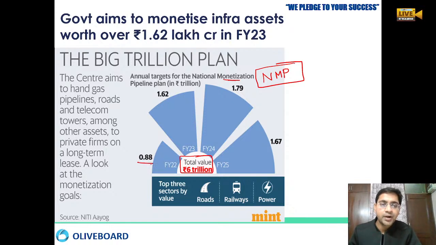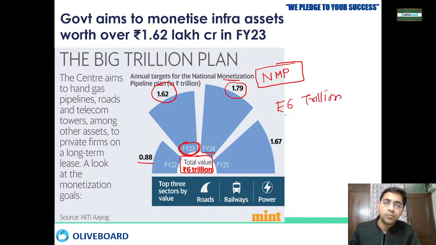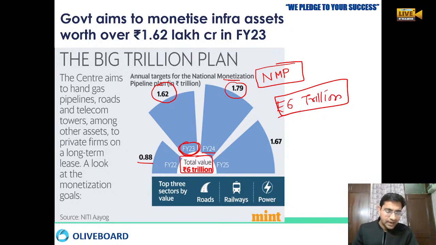We raised around 0.88 trillion rupees in financial year 2022. We raised 1.62 trillion in 2023. This year's target is 1,62,000 crore, and for financial year 24 we have a target of 1.79. So slowly, by utilizing all these things, we are going to get rupees 6 trillion of revenue by monetizing the infra assets. Infra assets are all the assets which are infrastructure.